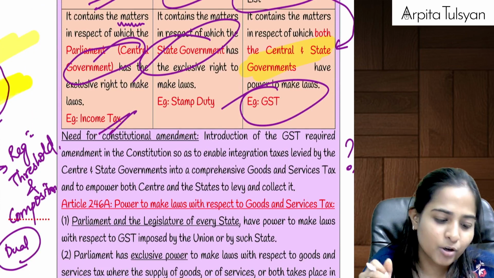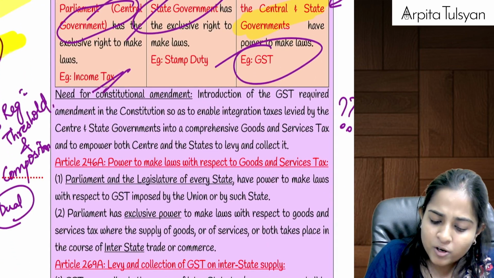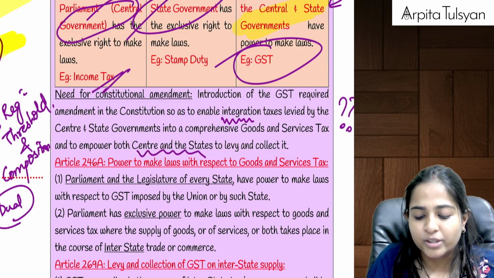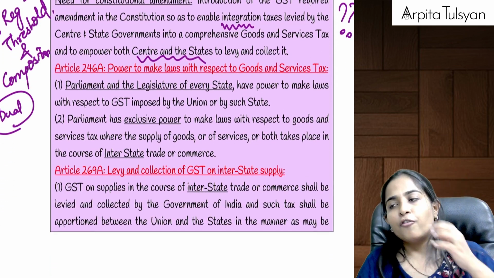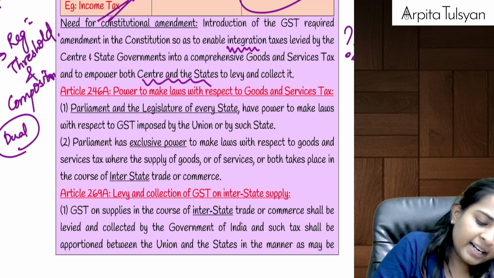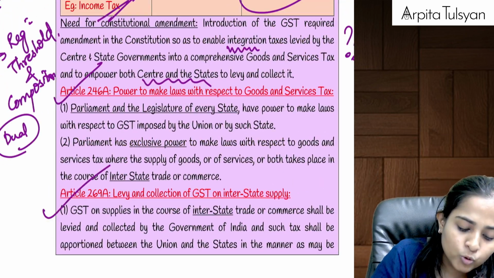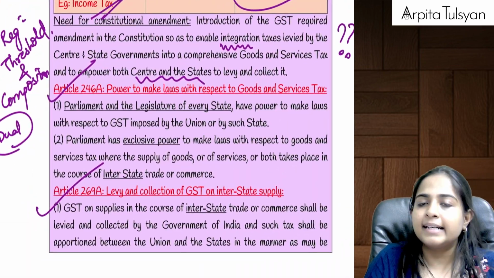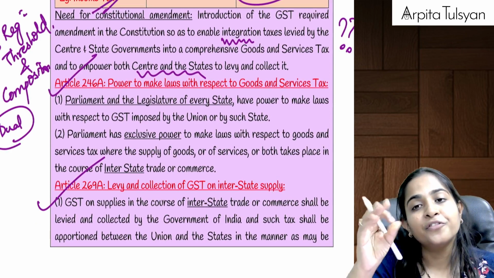Now, that answer you already know. Why do we need the amendment? Because we wanted to do integration. We wanted to give powers to both center as well as state. For that purpose, they added 3 articles. Which 3 articles did they add? Article 246A, Article 269A and Article number 279A. These 3 articles they added only for the purpose of GST.